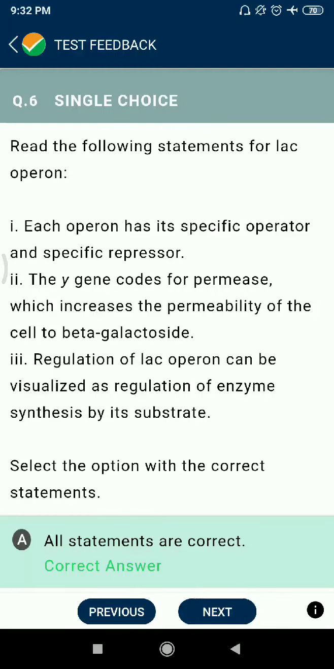Question number 6. लैक ऑपेरॉन के लिए कौन सा स्टेटमेंट करेक्ट है? Each operon has its specific operator and specific repressor, correct है? The Y gene codes for permease, which increases the permeability of the cell to beta galactosidase, okay, correct है? फिर regulation of lac operon can be visualized as regulation of enzyme synthesis by its substrate, ये भी correct है.